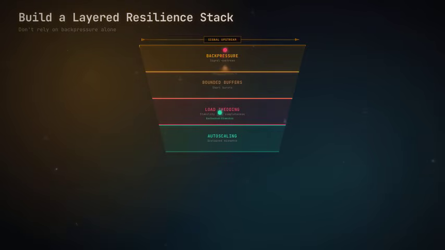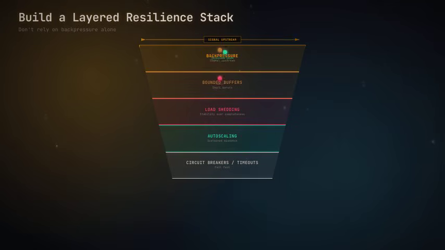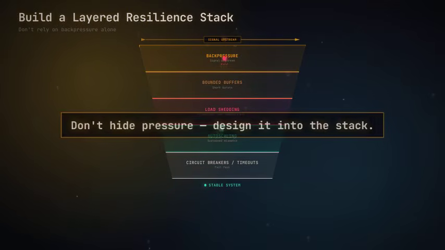Scale out with autoscaling for sustained mismatch. Add circuit breakers and timeouts to fail fast and protect dependencies. Match the tactic to the pattern: burst, sustained mismatch, or unbounded demand. The goal is not to hide pressure, but to design it into the stack.